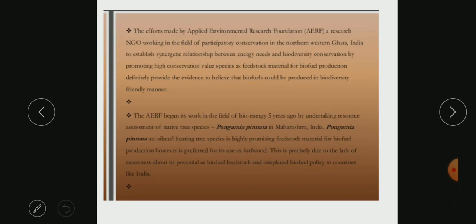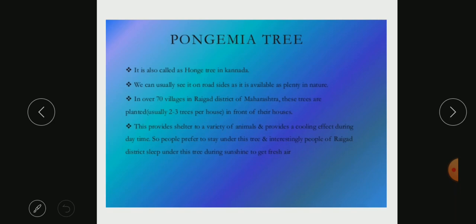Okay, so you can go through it, it is just a note attached to it. Then we have a Pongamia tree, which is also called the Honge tree in Kannada. In the Raigad district of Maharashtra, in over 70 villages, these trees are planted in front of their houses. So let us say that in one house in Raigad district, 2 to 3 trees are Pongamia.